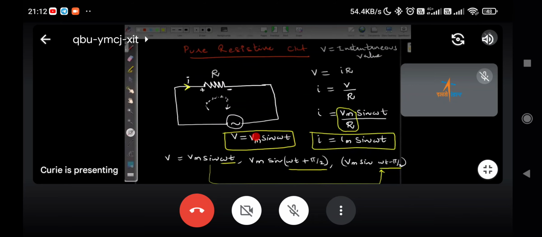Voltage equation is Vm sin omega t, and I is Im sin omega t. And one more thing you have to understand: the current is always less than the voltage. Is it right, Jagadish? Why?